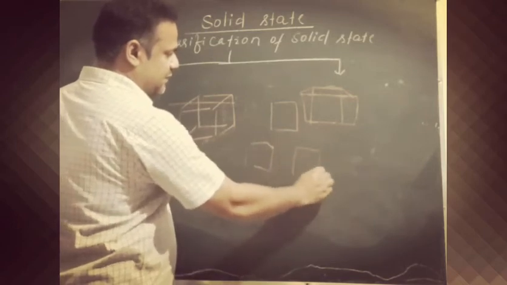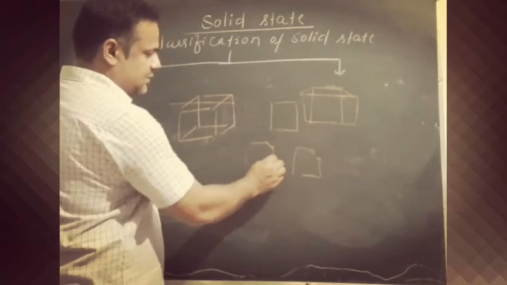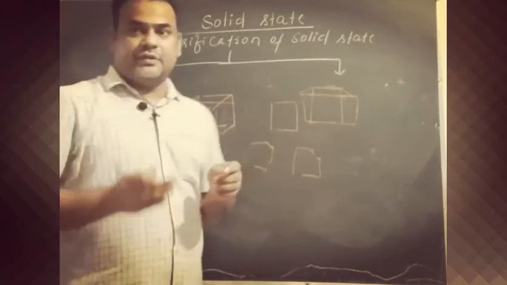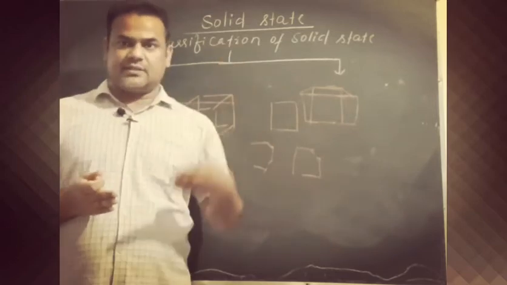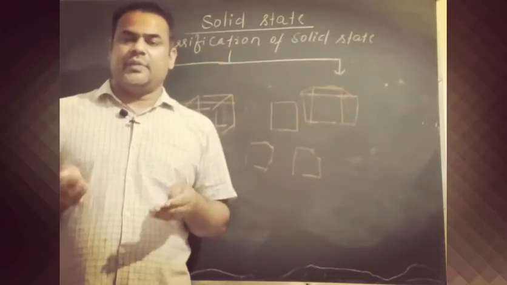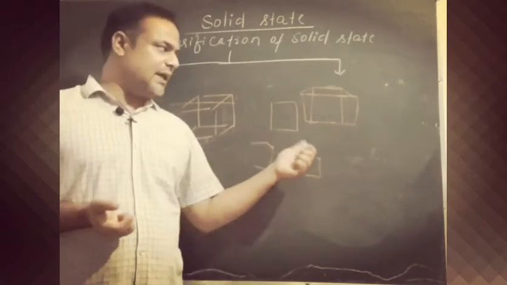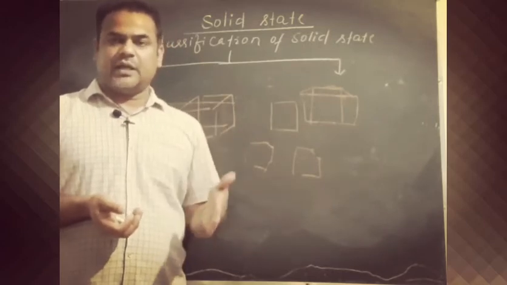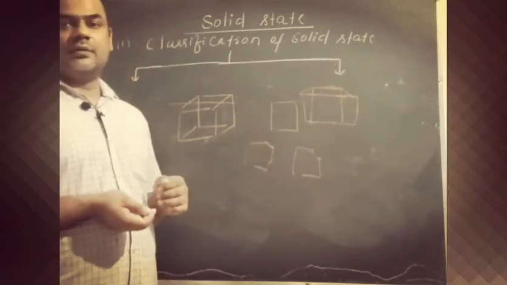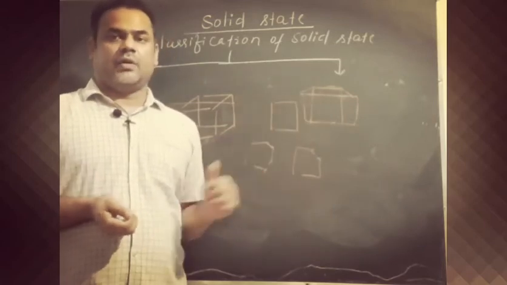It will not be sliced by the knife, it will break into small fragments, and different ends will be given. But if we cut the crystal with a knife, it will cut completely. So this is the difference between crystalline solid and amorphous solid.